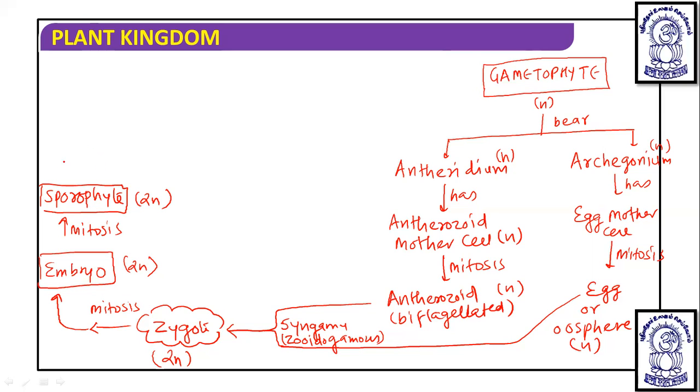Now the sporophyte is differentiated into foot, seta and capsule, as we have discussed.